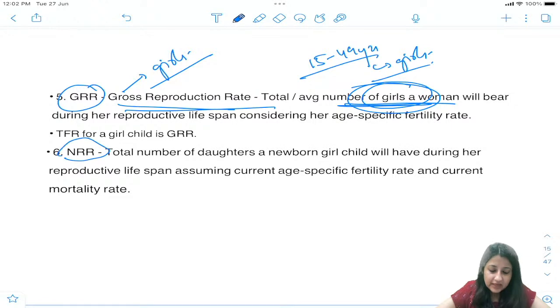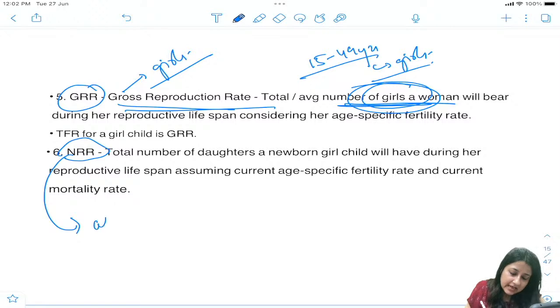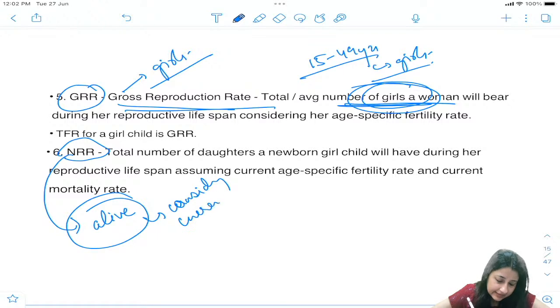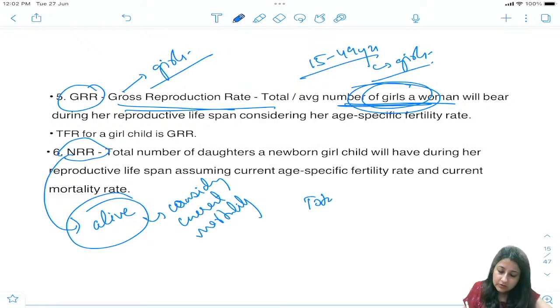And net reproduction rate means what? How many will remain alive. Okay, how many will remain alive. ठीक है, net reproduction rate का मतलब क्या होता है? How many will remain alive considering the current mortality. कितने लोग alive रहेंगे considering what? Considering the current mortality.